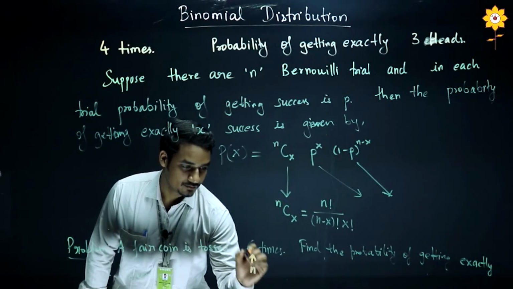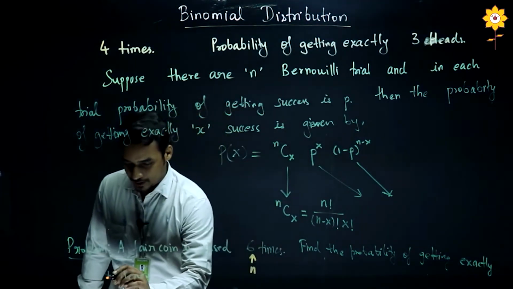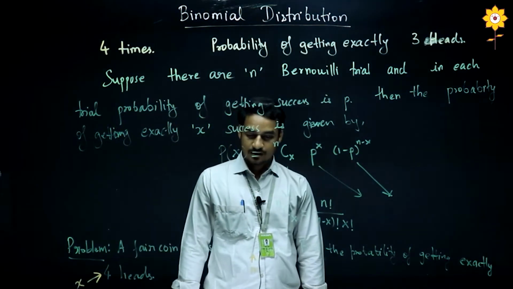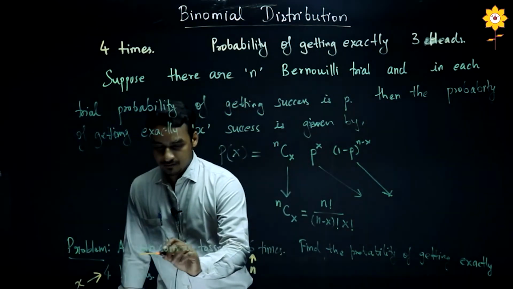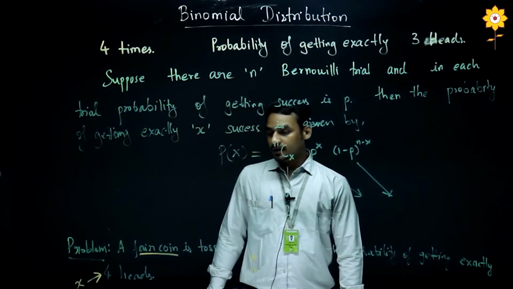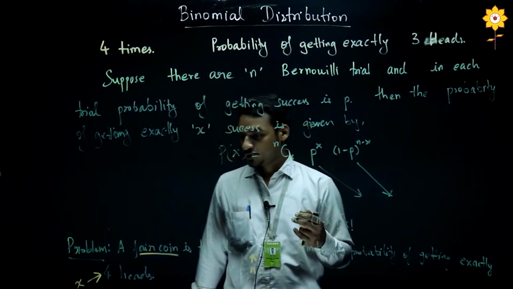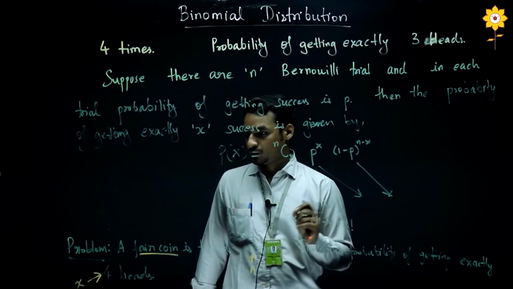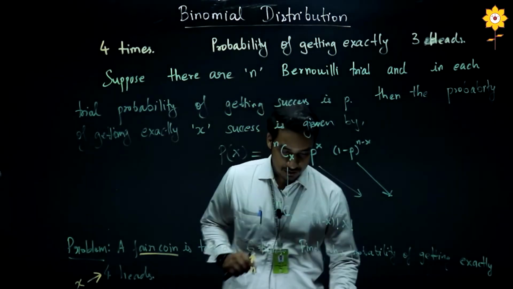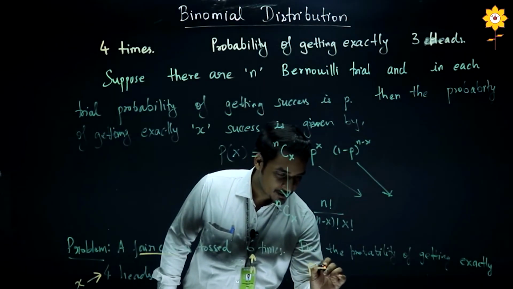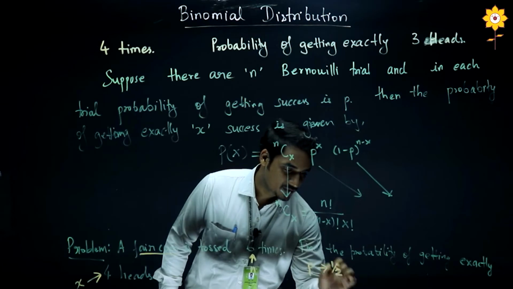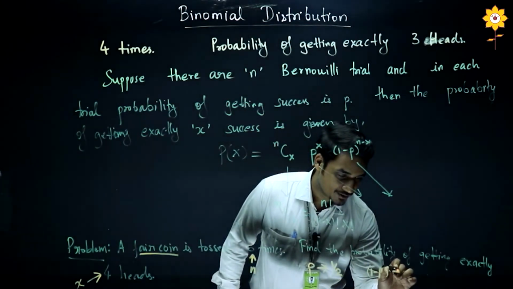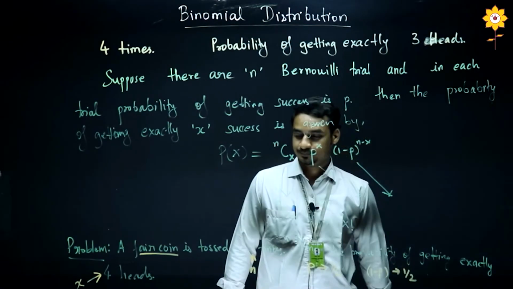This is your n and this is your x, because we need exactly 4 successes. Since it is given that the coin is fair and there are 2 outcomes, each outcome will have probability 0.5, that is 1 by 2 and 1 by 2. So in this question the probability of getting success in each trial is 1 by 2, and similarly the probability of getting failure is also equal to 1 by 2.